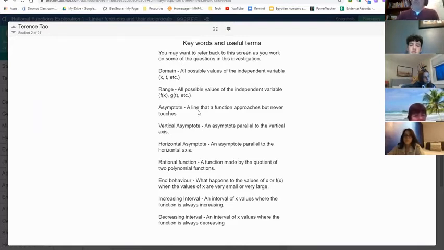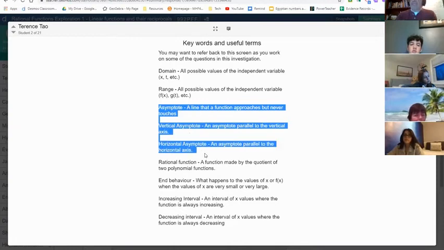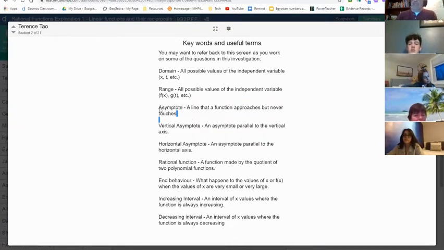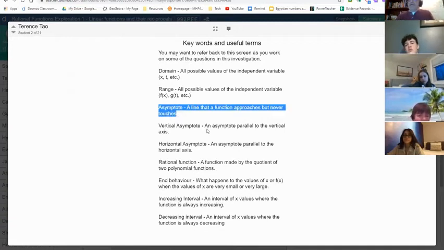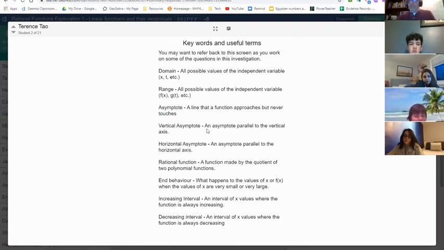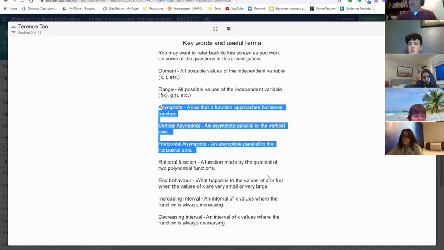A lot of things you know. Something that is new is this term of asymptote. What the heck does that mean? Well, the definition is here, very simple. An asymptote is a line that a function gets very close to, but it never touches. So we have vertical, horizontal, and sometimes oblique asymptotes. A vertical asymptote is one that is vertical, and horizontal, one that goes horizontal. So this is kind of the new concepts here for some of you who are new to this.